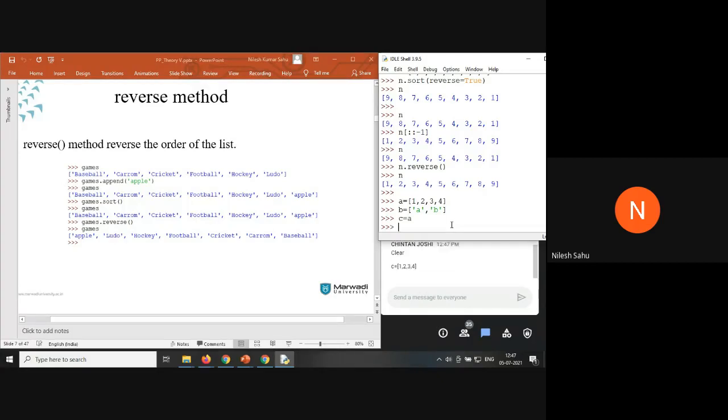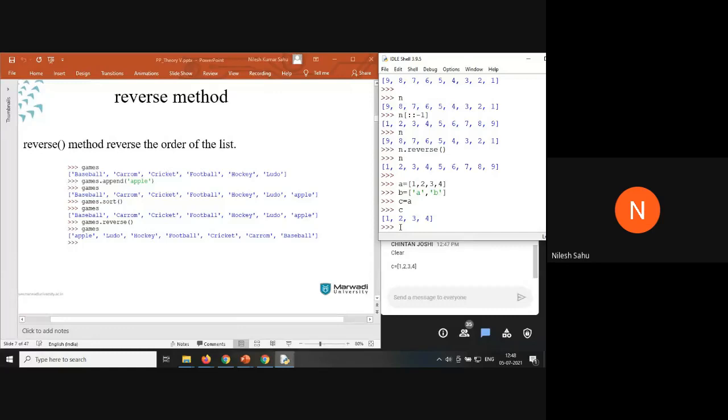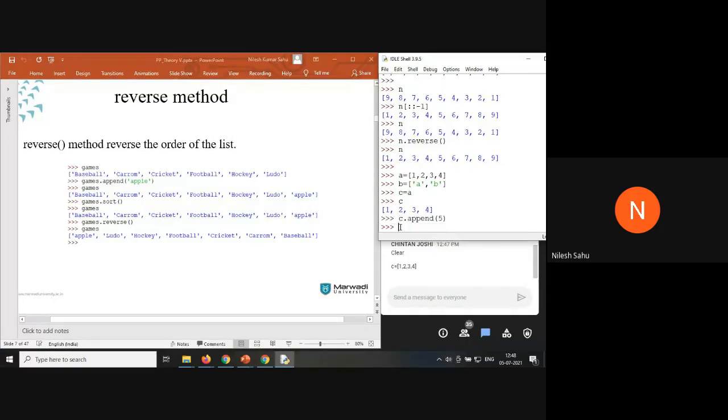The value of a is going to be copied inside c. You can see the value inside c is 1, 2, 3, 4. Now one thing to remember here: I am going to append an element, c dot append 5. The value of c is going to change here, 1, 2, 3, 4, 5.